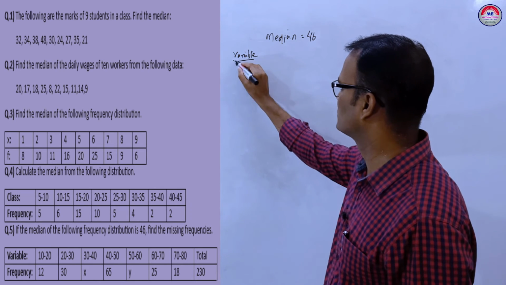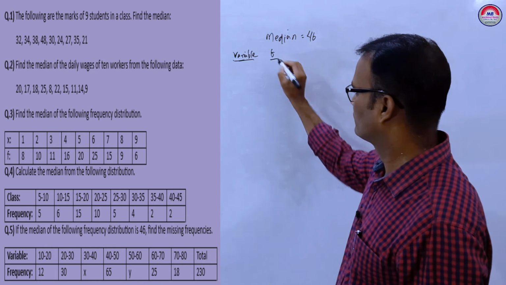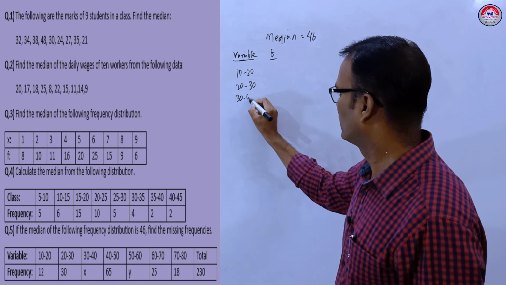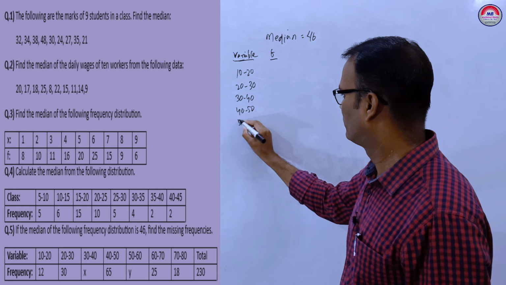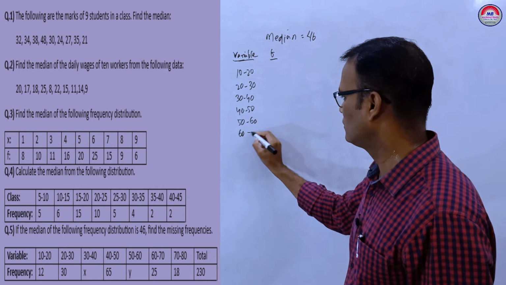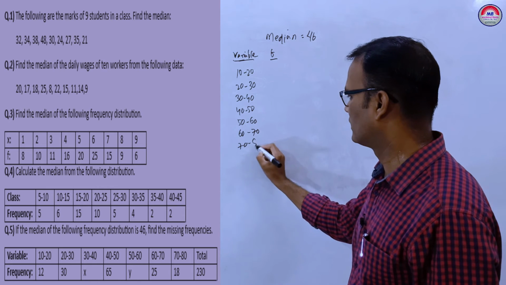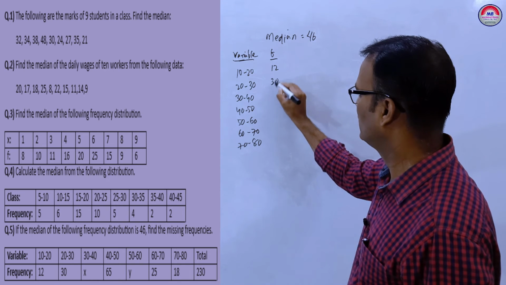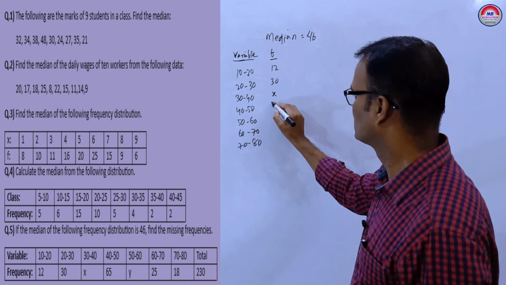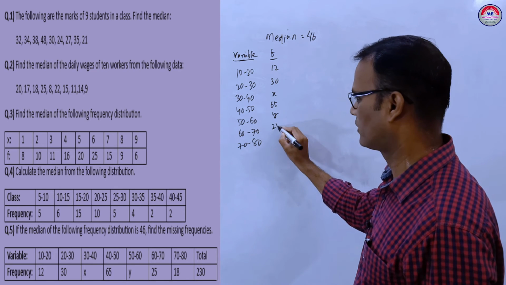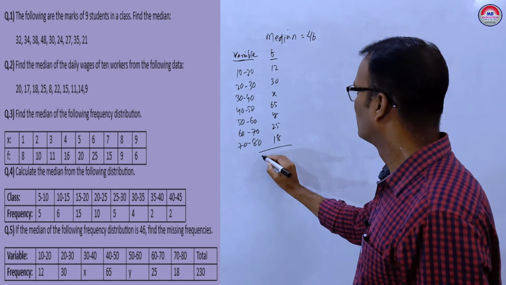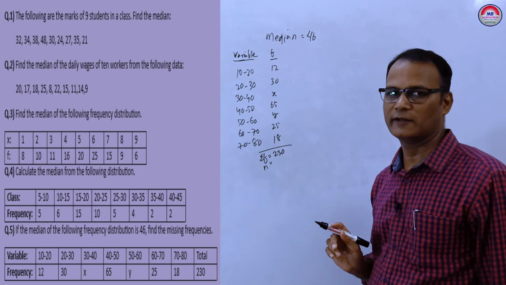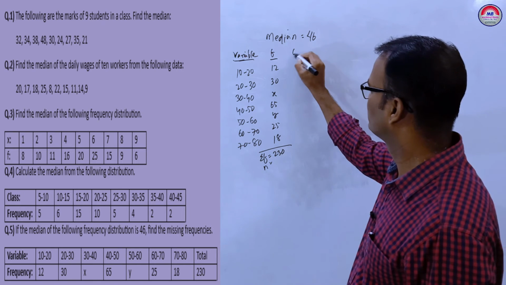You can write class interval here also. Then frequency: 10 to 20, 20 to 30, 30 to 40, 40 to 50, 50 to 60, then 60 to 70, and 70 to 80. Okay. Then the frequencies are 12, 30, x, 65, y, 25, 18, and the total is given, sigma f is 230, or you can write n equal to 230. Clear?